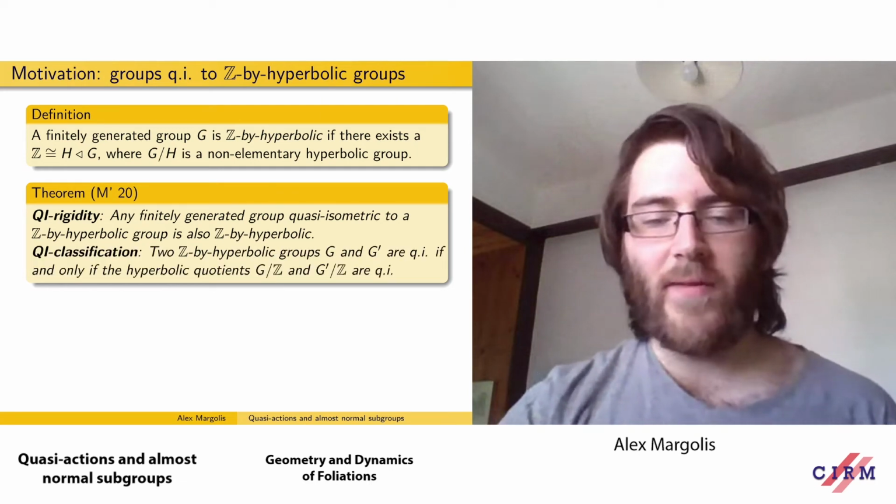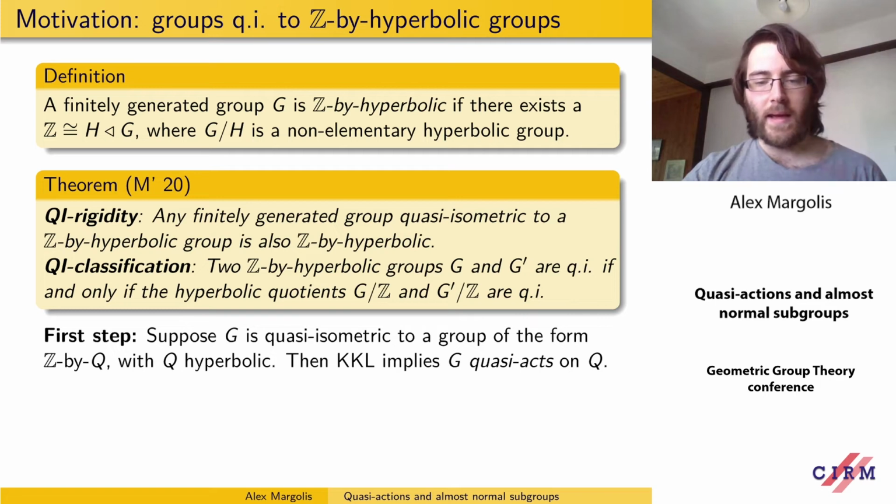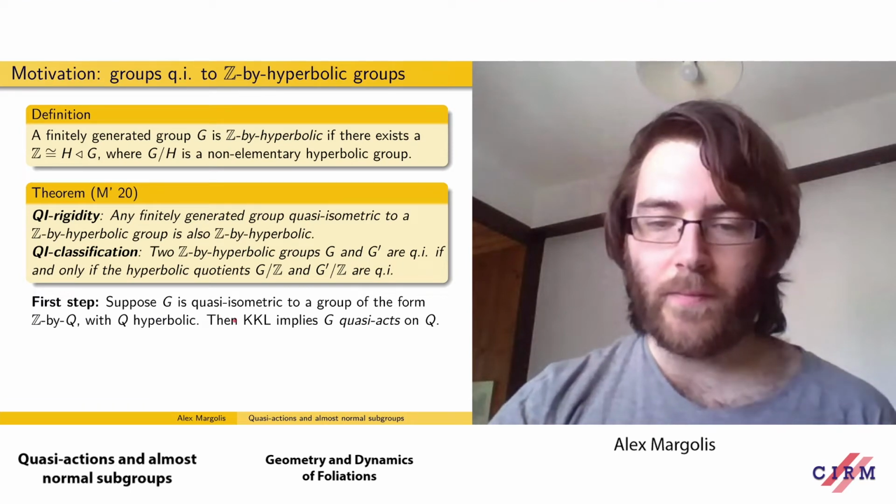And to complement this, we have a QI classification. Two such groups are quasi-isometric if and only if their quotients are quasi-isometric. The QI classification was actually known before, but the QI rigidity is new. The first step of the proof is just as before: if we have a group G quasi-isometric to a group of the form Z by Q, then the result of Kapovich, Kleiner and Leeb that I mentioned earlier says that G quasi-acts on Q.